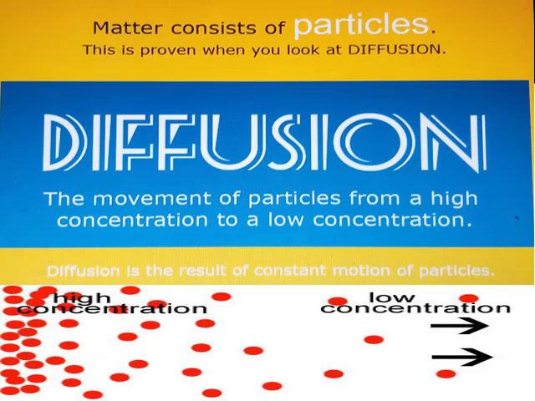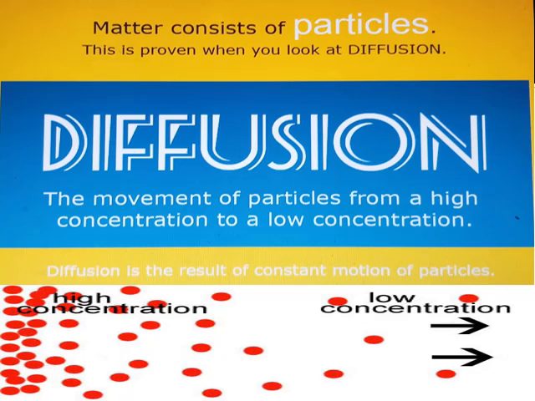You can easily observe such an example in your home. You can smell cooked food in your living room. Actually the smell is coming from the kitchen where there is a large concentration of the smell of the food, and these particles are moving from the kitchen to your living room. In this way, these two phenomena, Brownian motion and diffusion, are giving us strong evidence that matter is made up of particles.